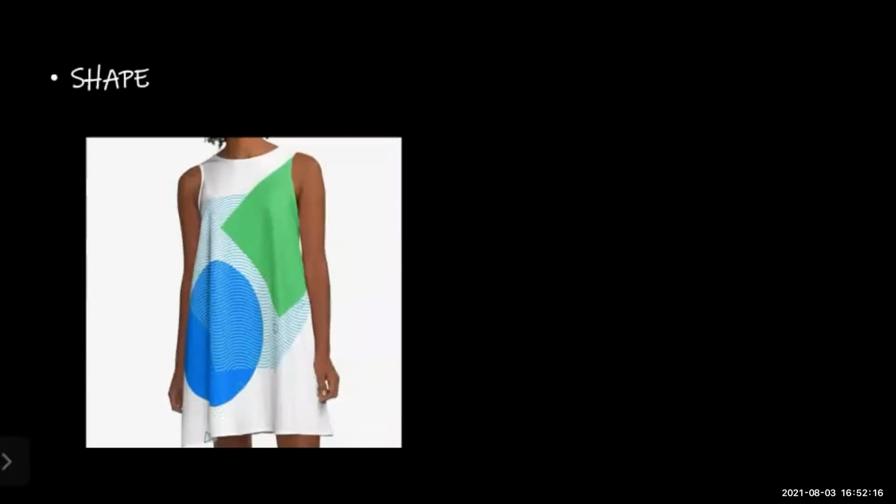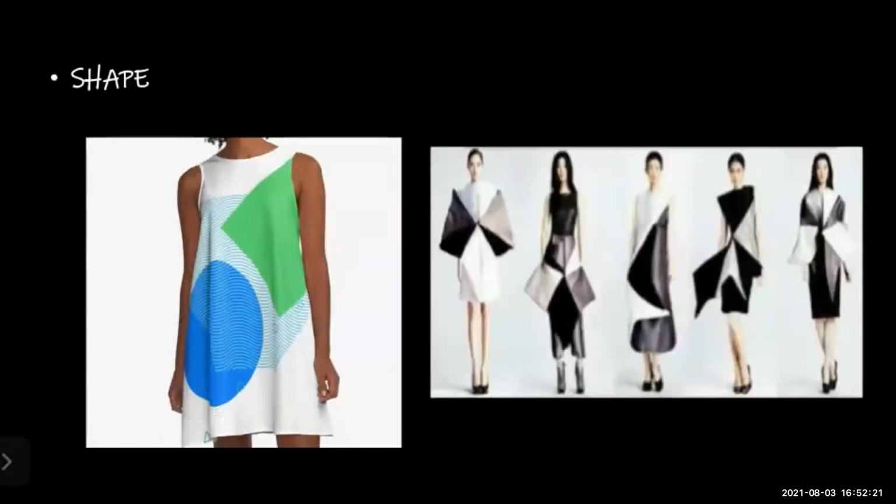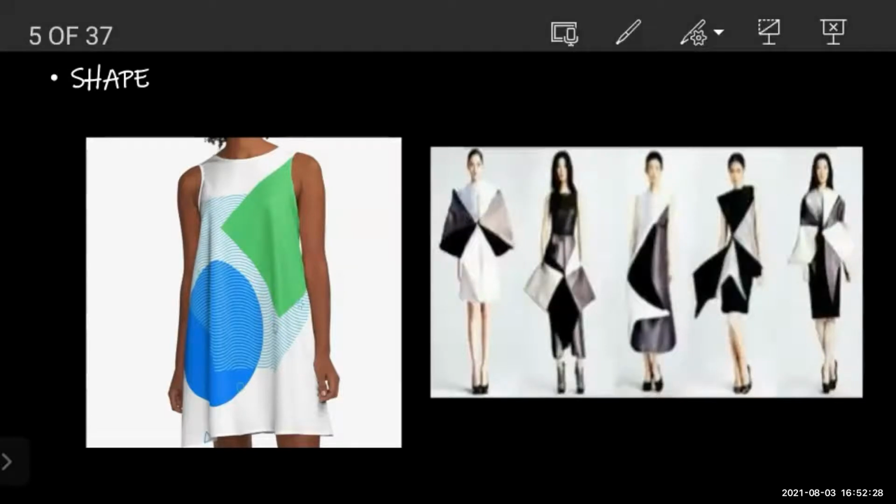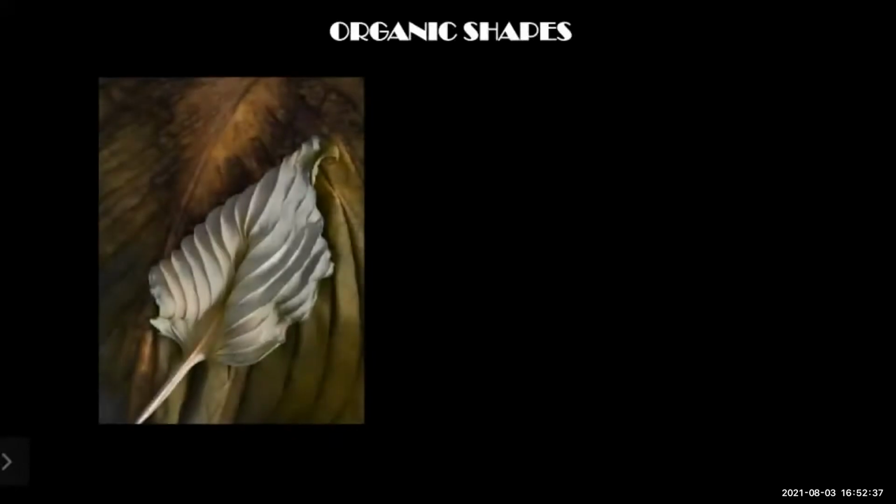Next one is shape. Here you can see a garment on which the element of design is shapes, and in the other garment different shapes are also used. There are different types of shapes. Let us discuss one by one. First one is organic shapes. An organic shape is naturally found in nature, and here you can see a leaf. When this leaf is dried, it becomes a shape, and there is no specific name for these shapes. That is found in nature naturally.